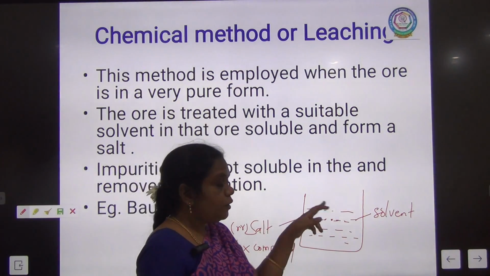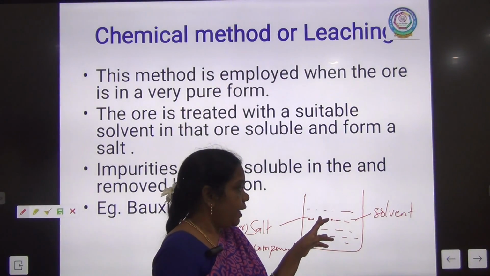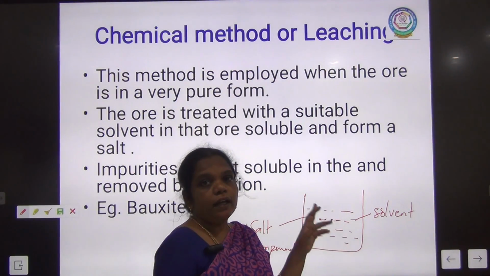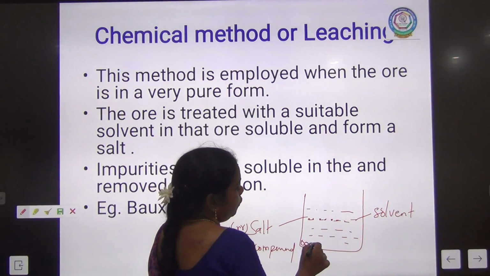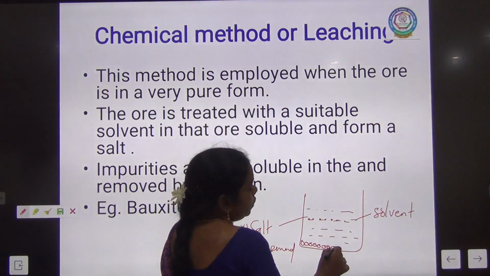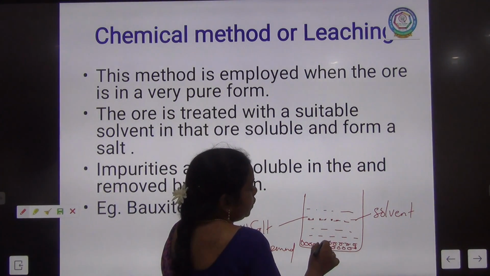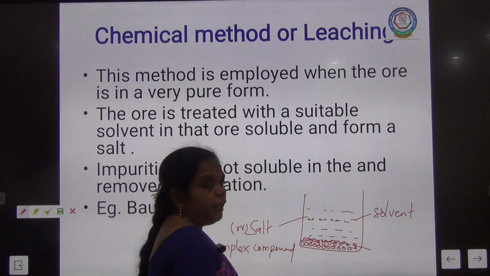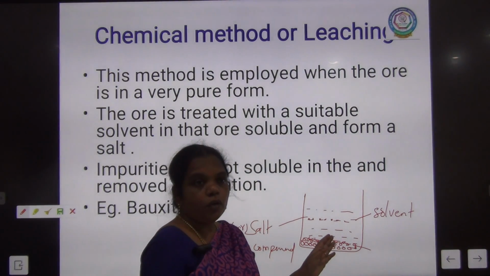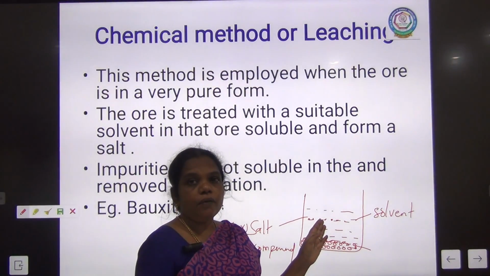The ore dissolves in the solvent and forms a salt in the solution. The impurities are found in an insoluble state, and they all settle at the bottom of the container. So the ore is soluble in the solvent in the form of salt.